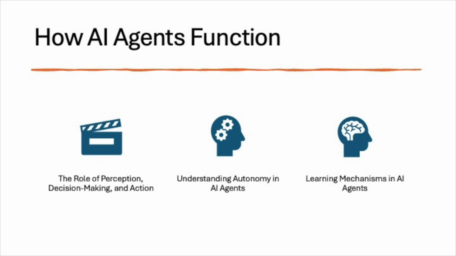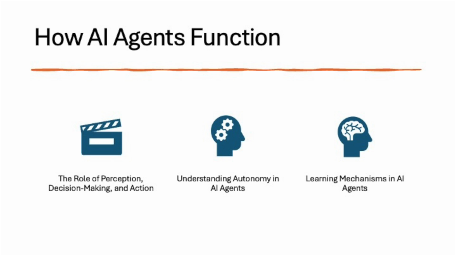3. Action. Once a decision has been made, the agent executes an action in response to its environment. The action taken depends on the task the agent is programmed to perform. This could involve sending a command to another system, moving an object in a physical space, or producing a response to a user query. For example, a robot agent might move an object from one place to another based on its decision-making process, while a conversational AI agent would generate a response to a question asked by a user.